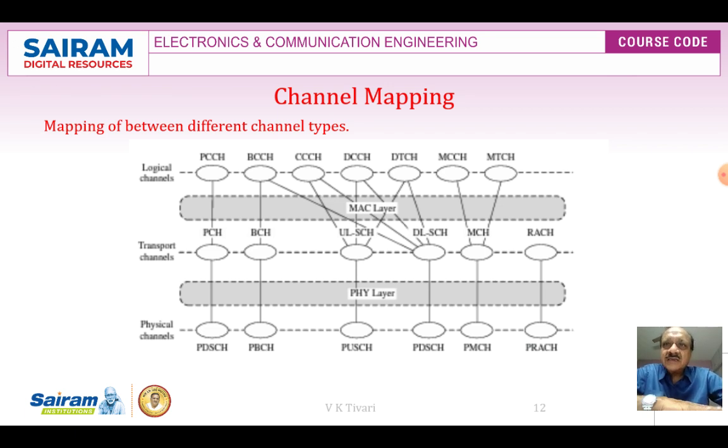You can see in this diagram the physical channels being mapped to the transport channels, and the transport channels mapped to the logical channels, which require service from particular layers.